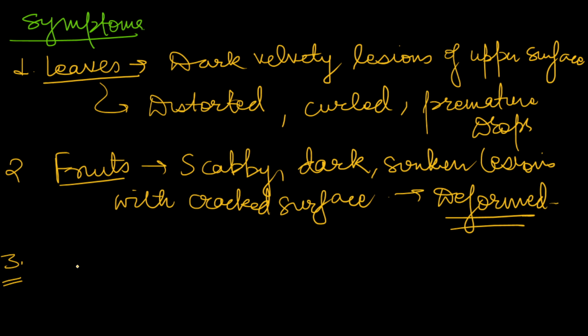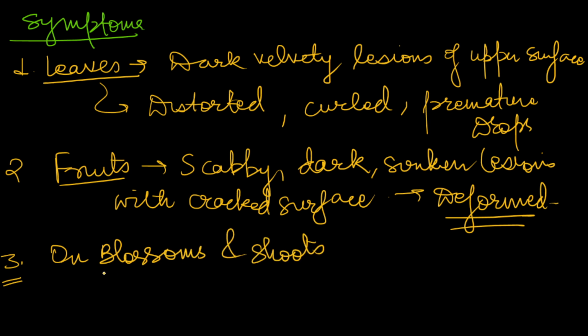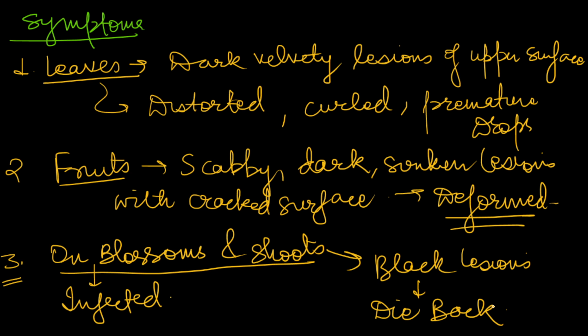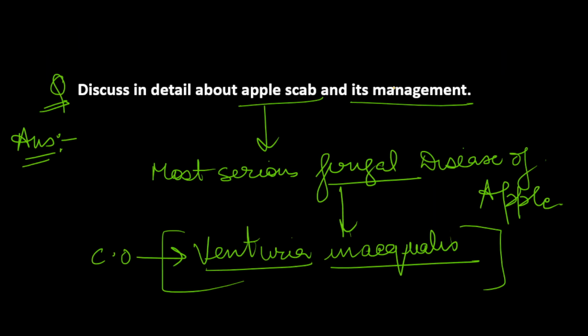Next, you can mention blossoms and shoots. Here you will find that blossoms get infected, and shoots show black lesions, sometimes leading to dieback. So these are the symptoms of apple scab disease which we can find in the plant itself. Now, the second part of the question is asking us about management. So we'll discuss the management of apple scab disease.